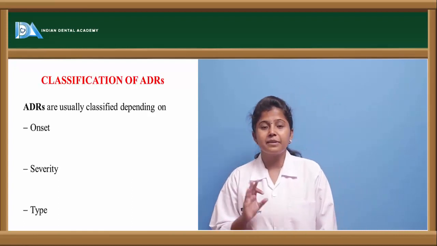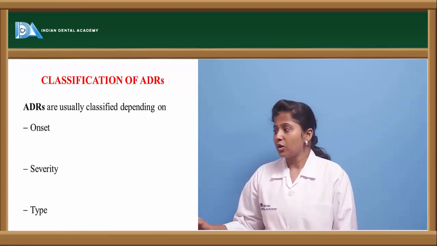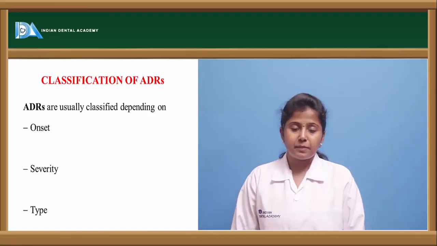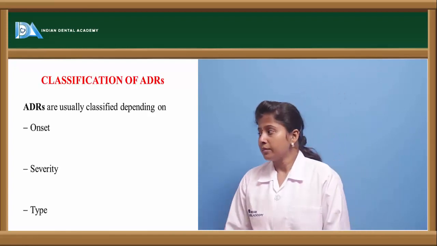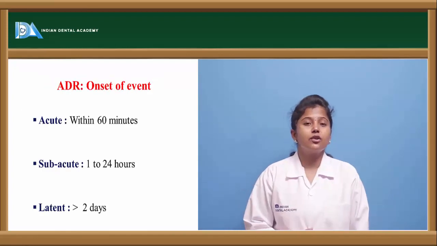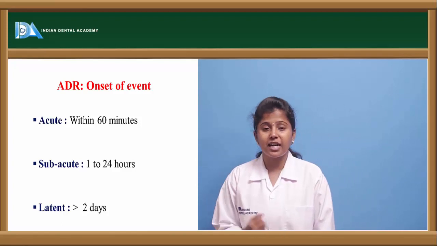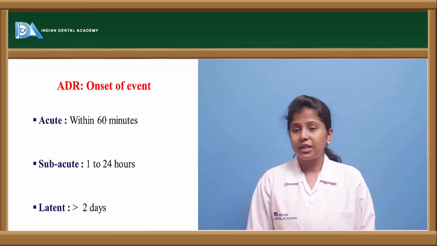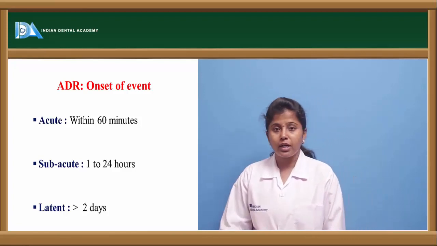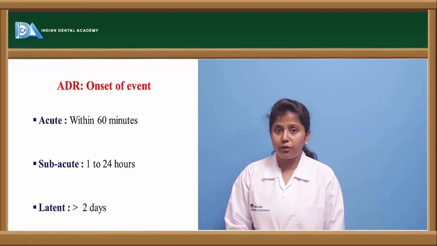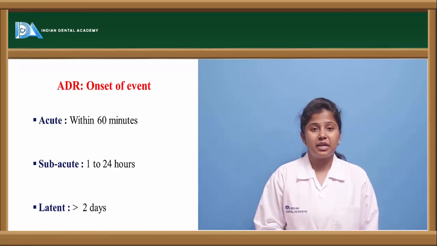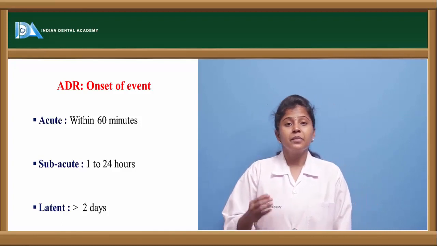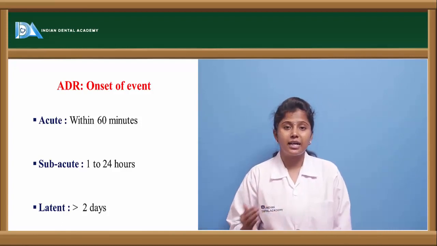These are classified based on three features. One is onset of action, the other one is severity, and the other one is the type to which it belongs. Based on the onset of action, these adverse drug reactions are divided into three types. One is acute, one is subacute, and the other one is latent or chronic. Acute means for a short duration of time, that is within 60 minutes, within 1 hour. If a drug is acting within 1 hour, what are the side effects of this drug.